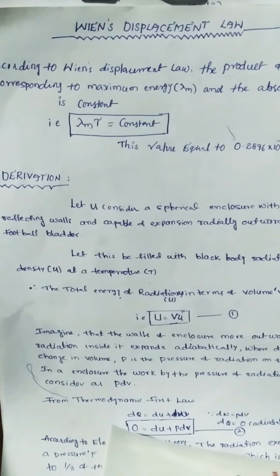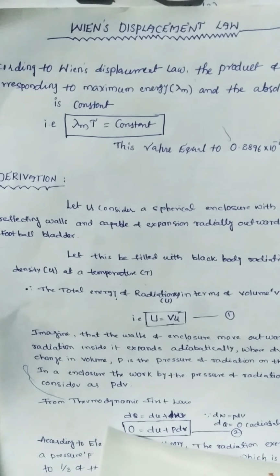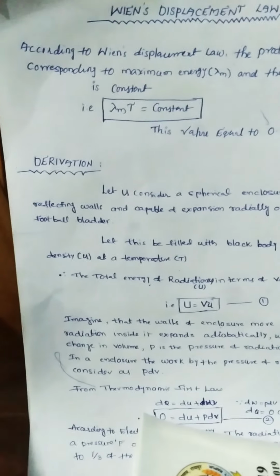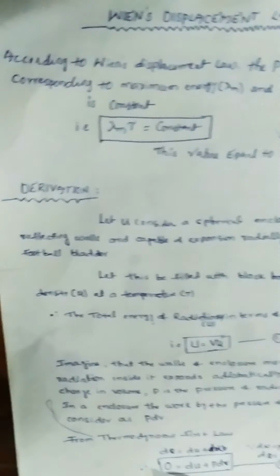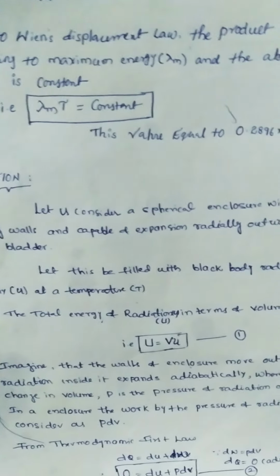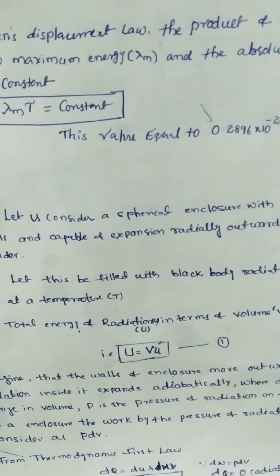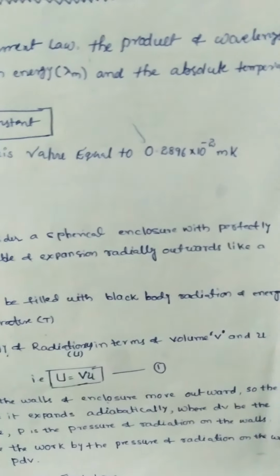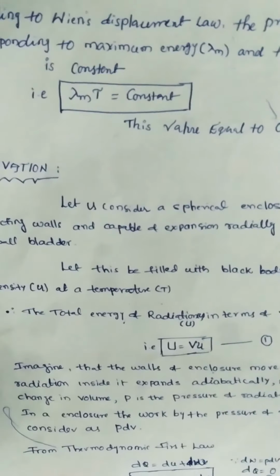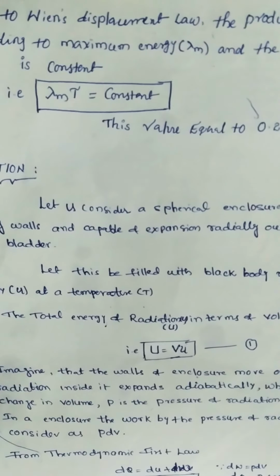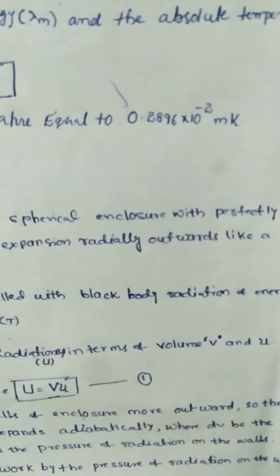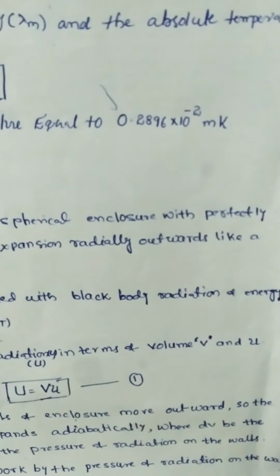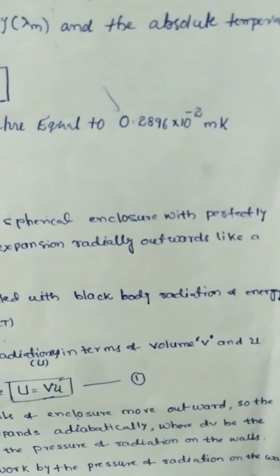Today's lecture is about Wien's displacement law. According to Wien's displacement law, the product of the wavelength corresponding to maximum energy, lambda m, and the absolute temperature T is constant. That means lambda m T is constant. The value is equal to 0.2896 into 10 to the power of minus 2 mK.